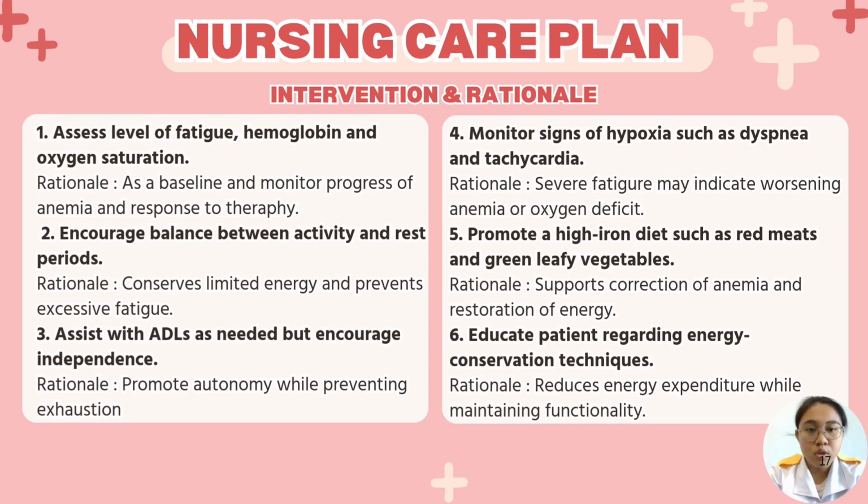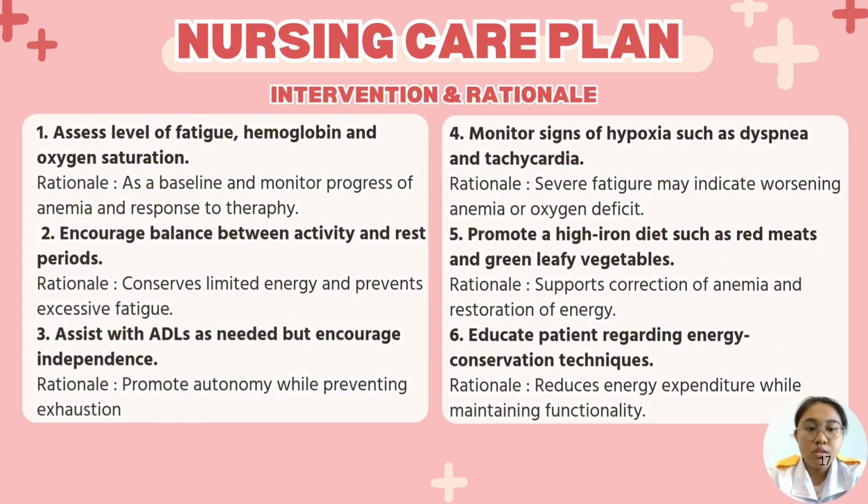The fourth one is to monitor signs of hypoxia such as dyspnea and tachycardia. This is because severe fatigue may indicate worsening anemia or oxygen deficit. The fifth one is to promote a high iron diet such as red meats and green leafy vegetables. This is to support correction of anemia and restoration of energy. And the last one is to educate patient regarding energy conservation techniques.